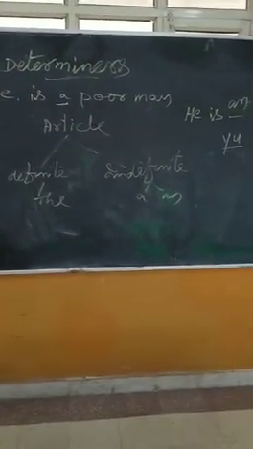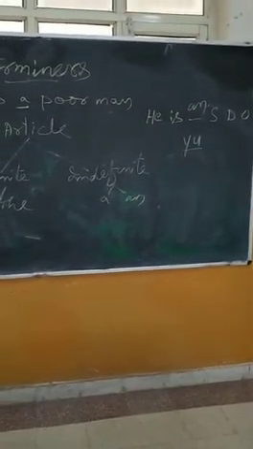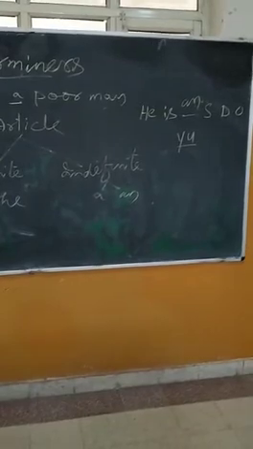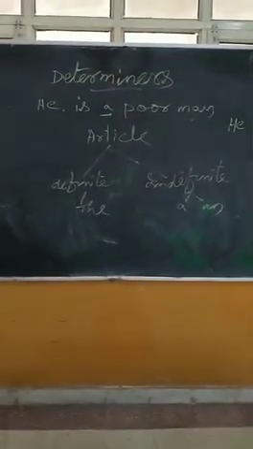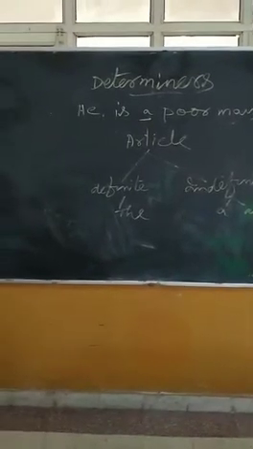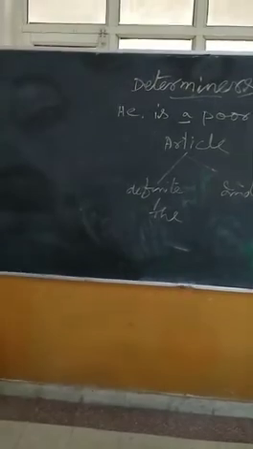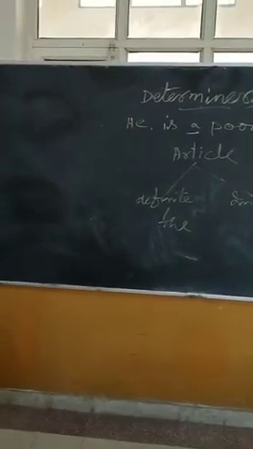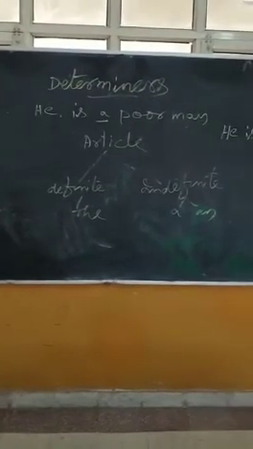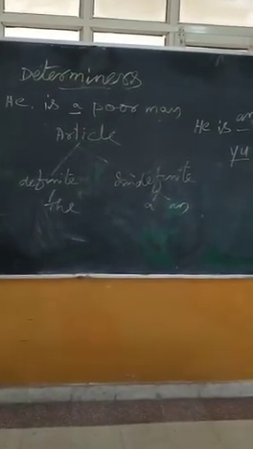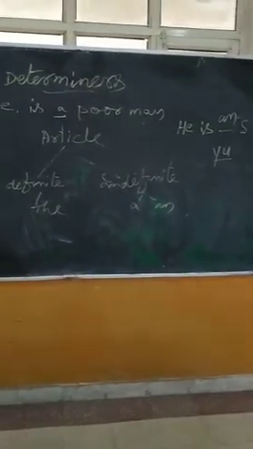Before the names of rivers, oceans, mountain ranges, groups of islands: the Ganga, the Himalaya, the Alps, the Suez Canal, etc. Before the names of families: the Guptas, the Nobles. To represent a whole class: the dog is a faithful animal, the camel is the ship of the desert.